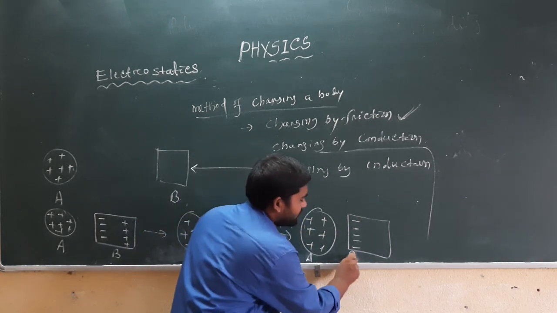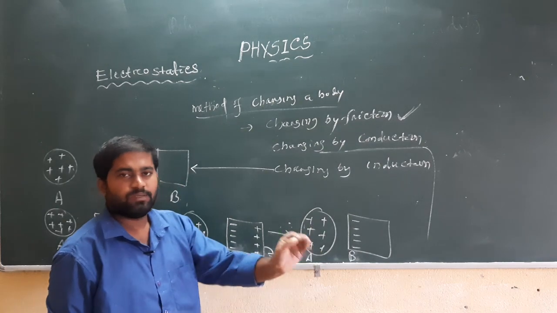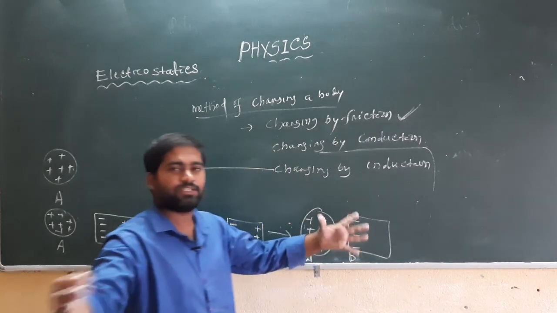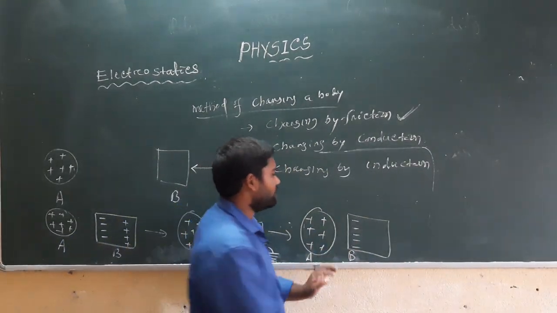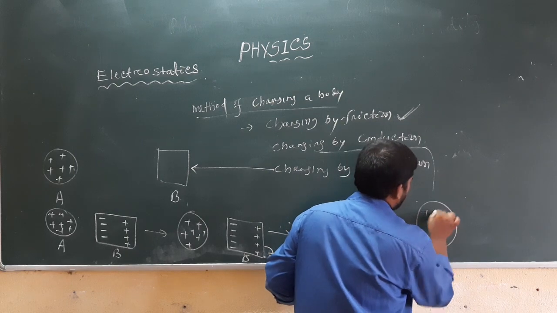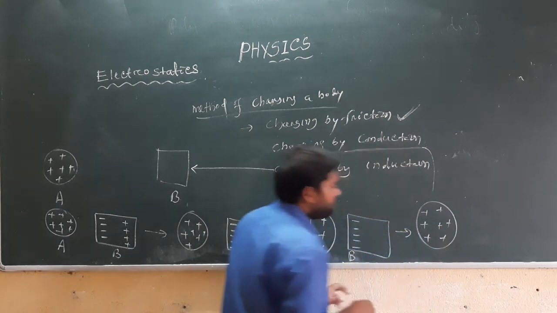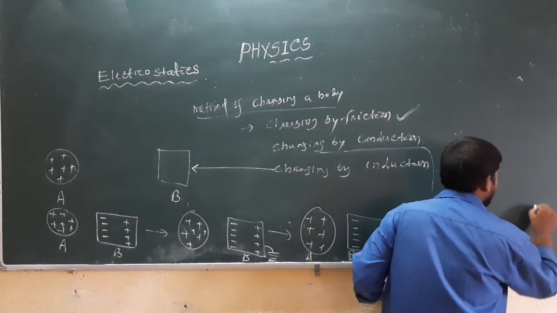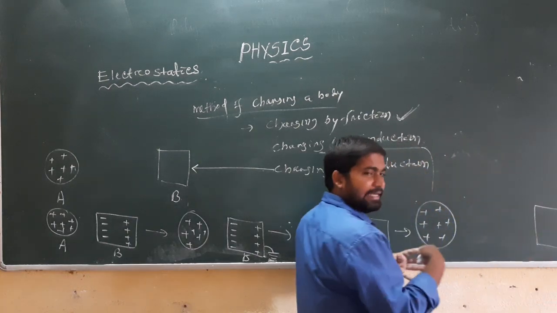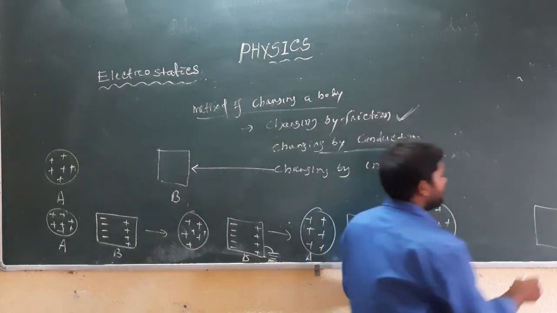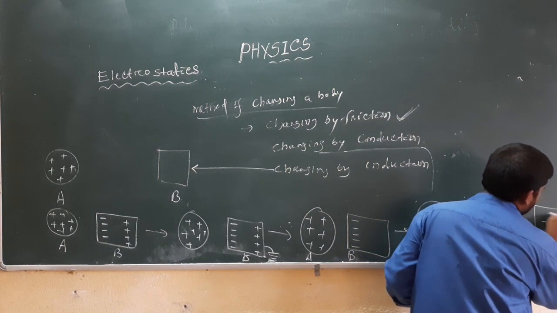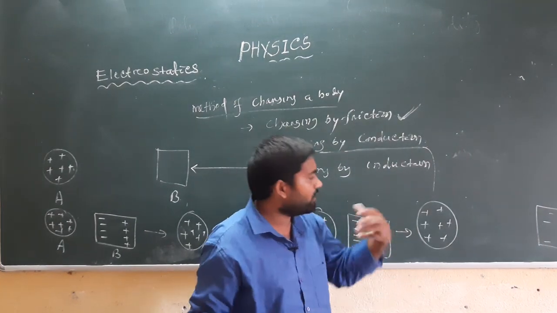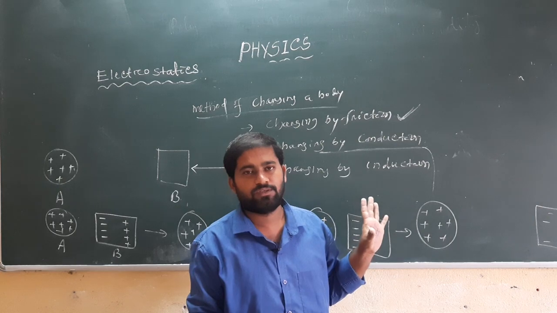The negative charges remain in body B, and when we again make a large distance between body A and body B, or when body B is taken away from body A, the negatively charged electrons are uniformly arranged inside B, and body B is negatively charged.